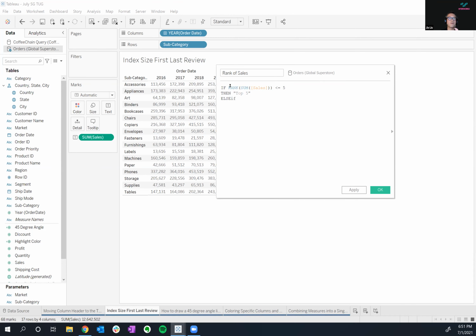How do we color the cells? If you were to use a standard text table and you want to make a highlight table, we would change this mark from automatic to square. But notice that this time we're using a discrete field on color, and when it's discrete, it's not going to blow up and give you that entire grid look. You have to cheat a little bit here, so I'll give you a little hack. Instead of square, we'll use bar.